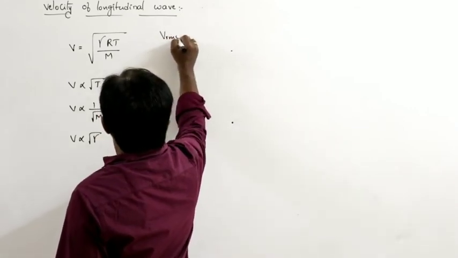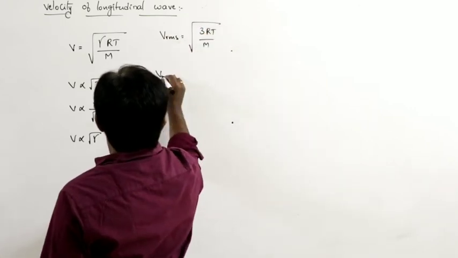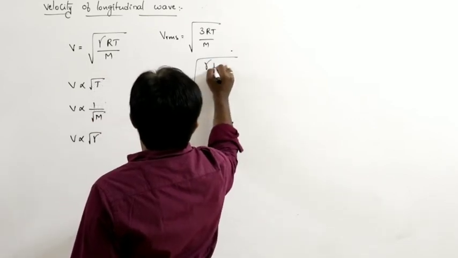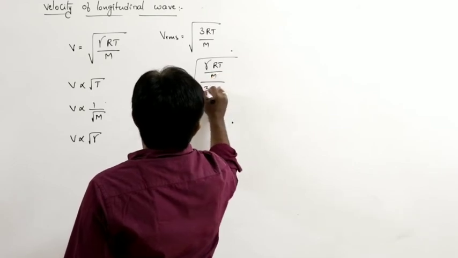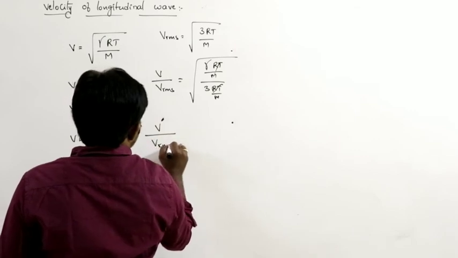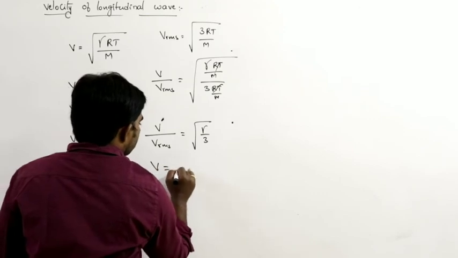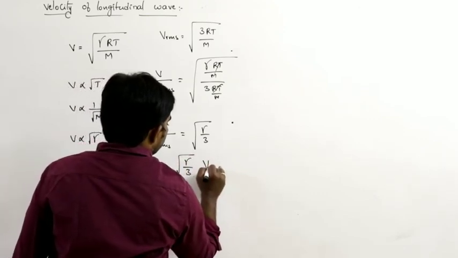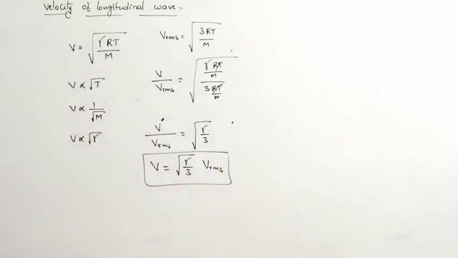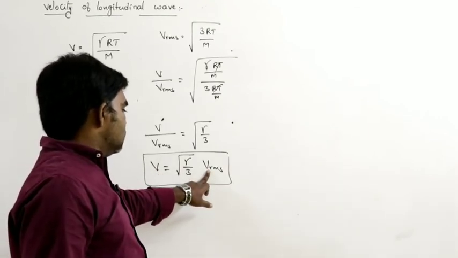So RMS velocity, we know, is square root of 3RT by M. So let us say V longitudinal divided by V RMS can be written as gamma RT by M divided by 3RT by M. So V by V RMS is equal to square root of gamma by 3. So the velocity of the longitudinal wave is equal to square root of gamma by 3 times the RMS velocity. A relation between the longitudinal wave and RMS velocity.